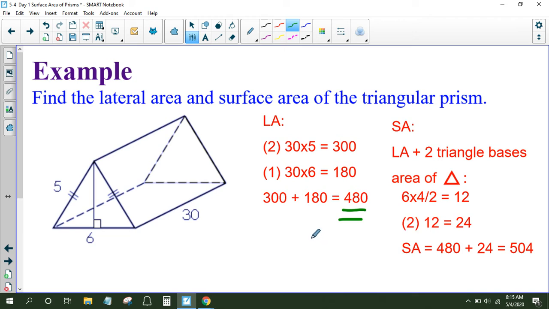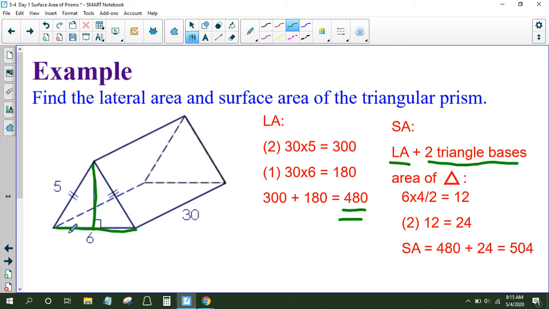All right, now for the surface area, the entire surface area of the prism will be the lateral area plus the two bases, which are the two triangles. So we need to find the area of those triangles. Let's take a look. We know that to find the area of a triangle, it's the base of the triangle times the height of the triangle divided by 2.